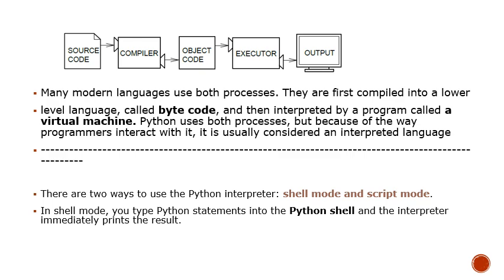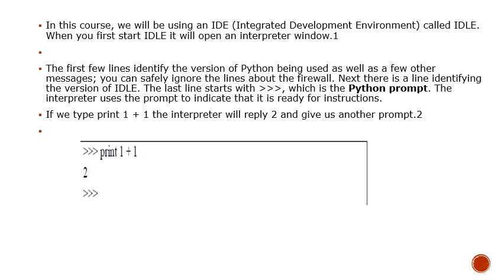They first compile it into a low-level language called byte code, and then it is interpreted by a program called a virtual machine. So Python uses both processes, but because of the way programmers interact with it, it's usually considered an interpreted language. There are two ways in which the Python interpreter can be used: the shell mode and the script mode. In shell mode, you type a Python statement into the Python shell, and the interpreter immediately prints the results.